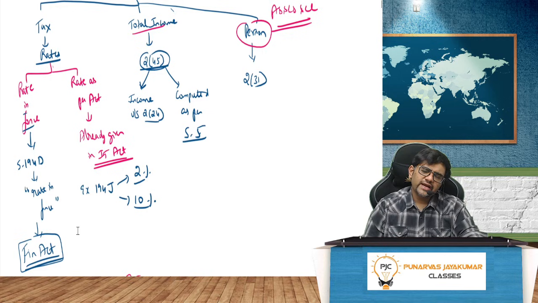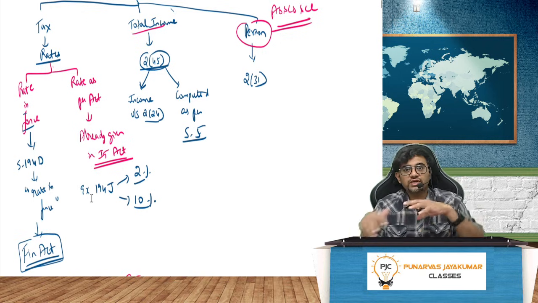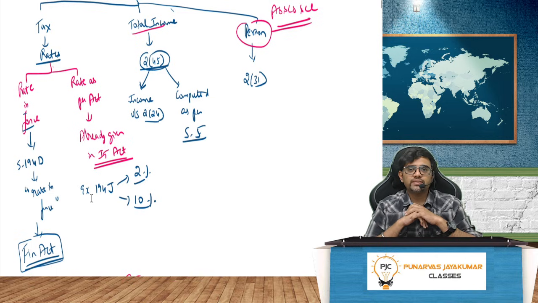On the other hand, rates as per the Act means what? For example, 194J, that is our TDS on professional service, 194J, that she will give there only. Where will she give? 2% and 10%. She will give there only, 2%, 10%. Where will she give it? She will give it in the Income Tax Act itself.